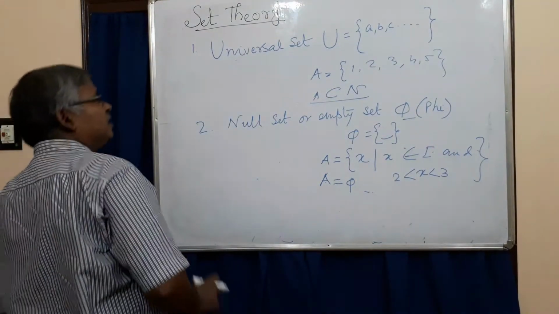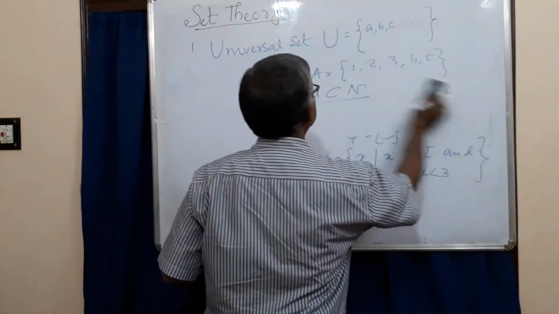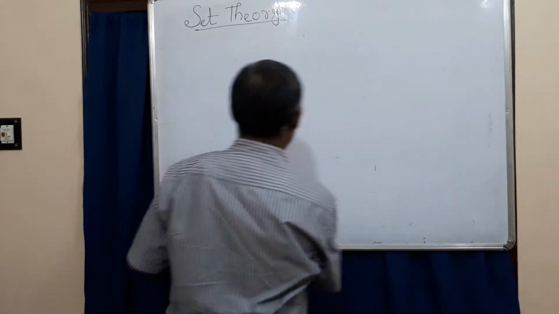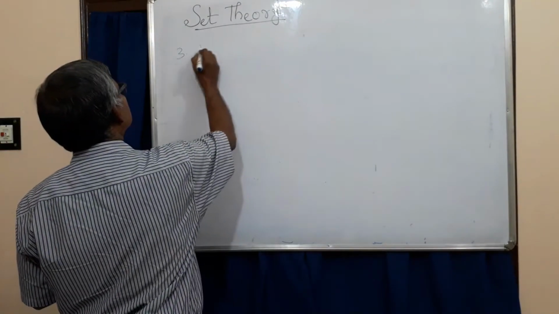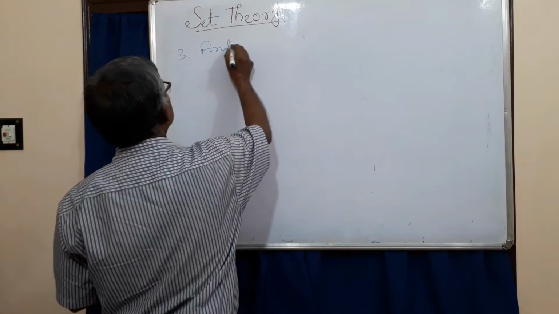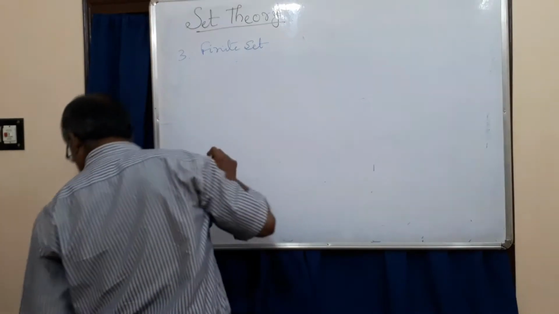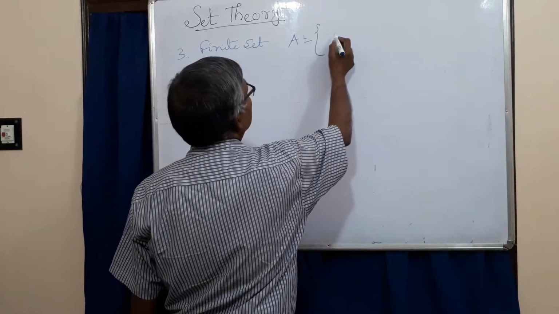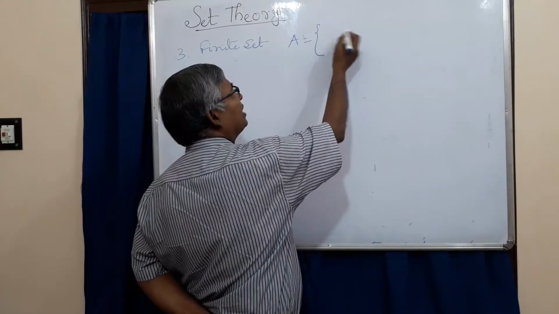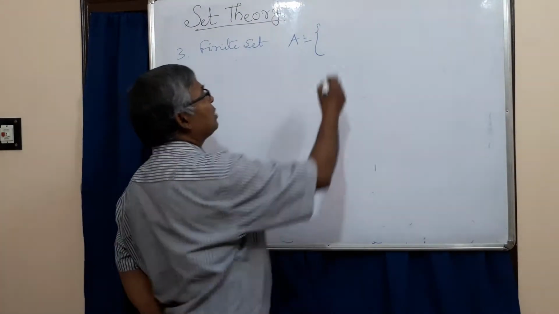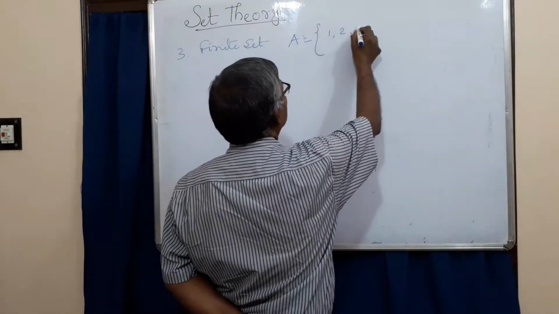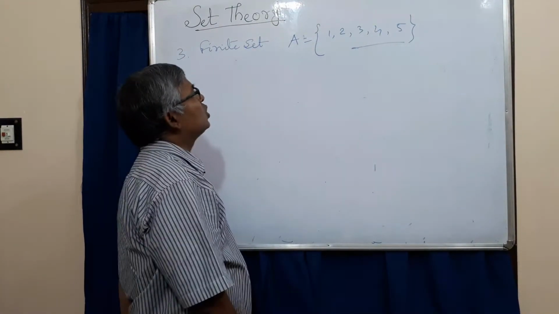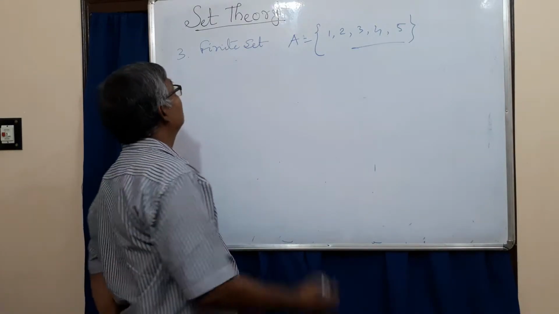Now we define a finite set. A finite set is a set whose number of elements is finite. Suppose A = {1, 2, 3, 4, 5}. Here there are 5 elements, so it is a finite set.